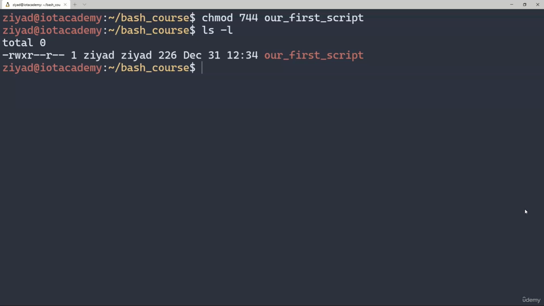So what is this 744 thing? Well, 744 is called an octal number, and the chmod command uses these as a way of expressing which permissions should be set. However, octal numbers can be a bit confusing to read. Fortunately, there's a useful website called permissionscalculator.org which makes them super easy to interpret.